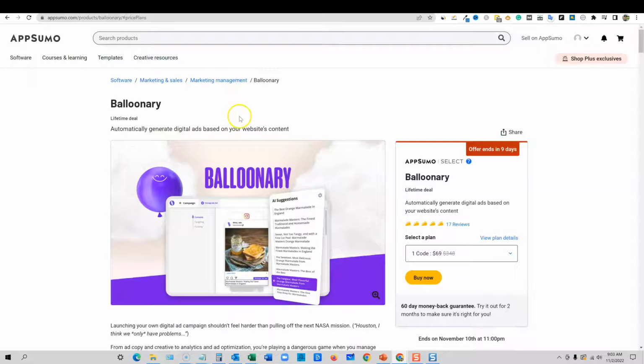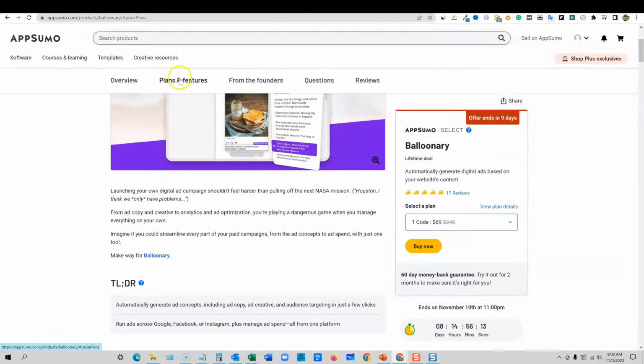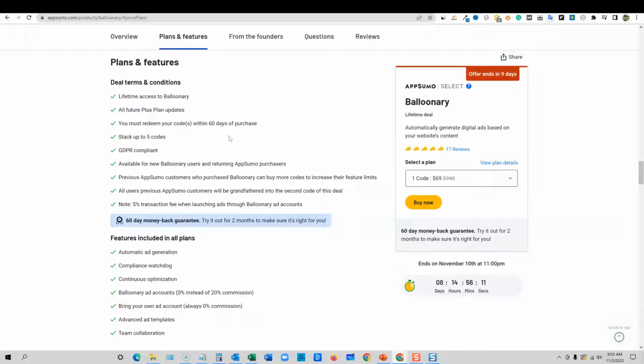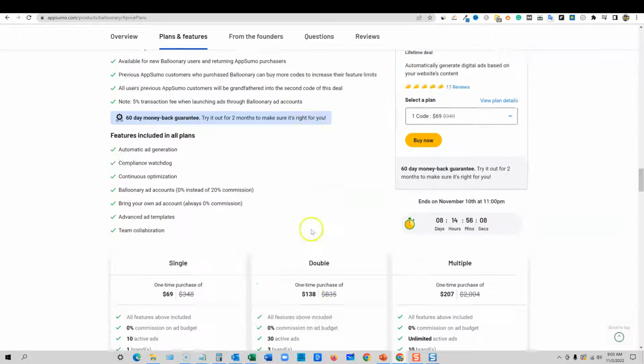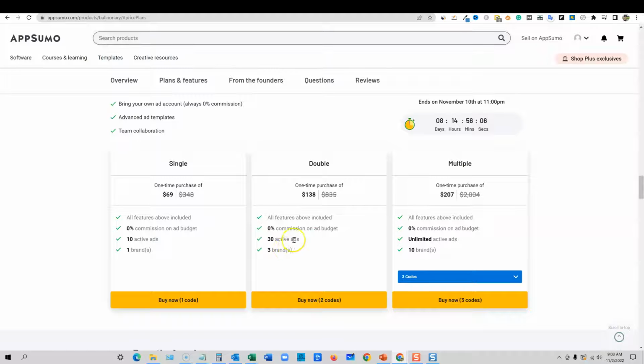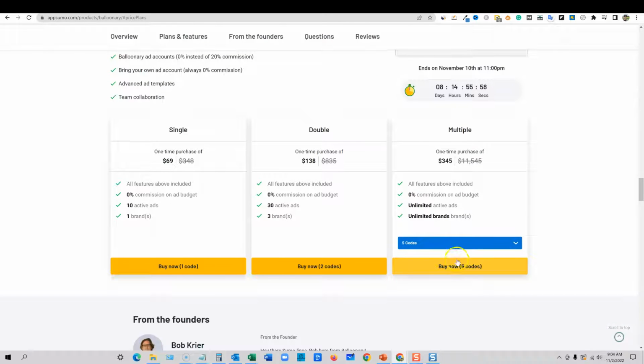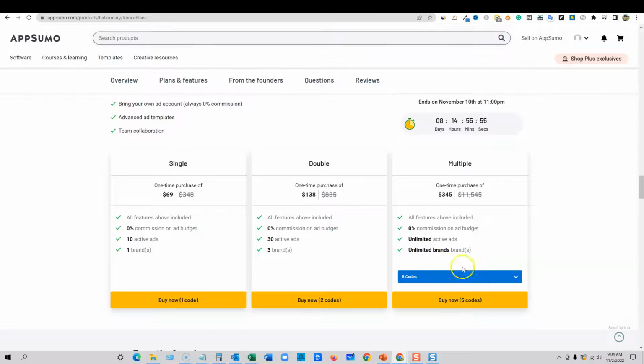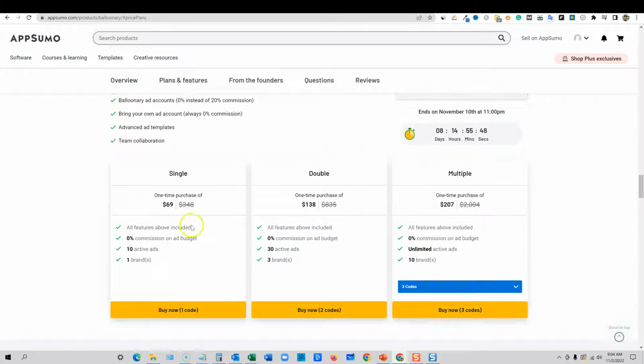But then I really liked Balloonery. I only did one video on it, and I haven't purchased it yet. And in that video, I said I was going to purchase Balloonery. I do want to purchase one of them, okay? And when I come down here, because I plan on doing some really big Facebook advertising, and this would make that process way easier, I need 50 ads. So I think I would need tier 3. If you wanted to run this as an agency, you could buy the tier 5 code right here, and it'd give you unlimited brands, unlimited active ads. You could literally run this as a business if you pick up that tier 5 code. But I'm leaning towards Balloonery.